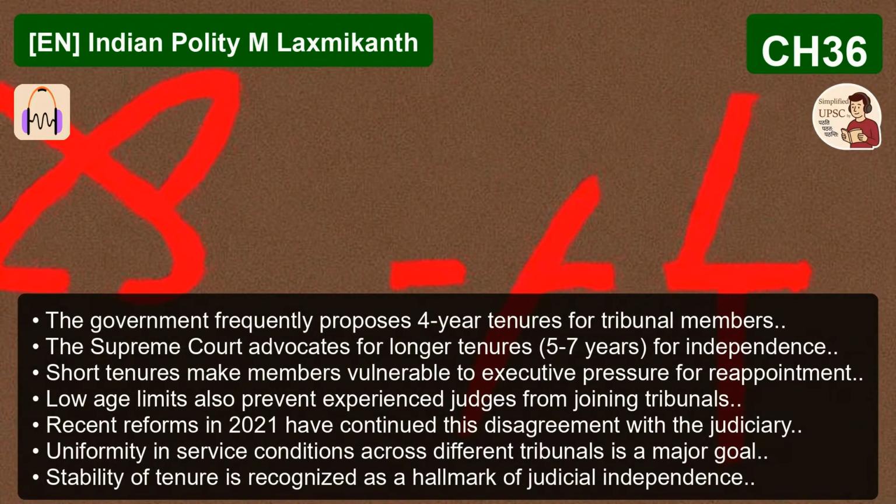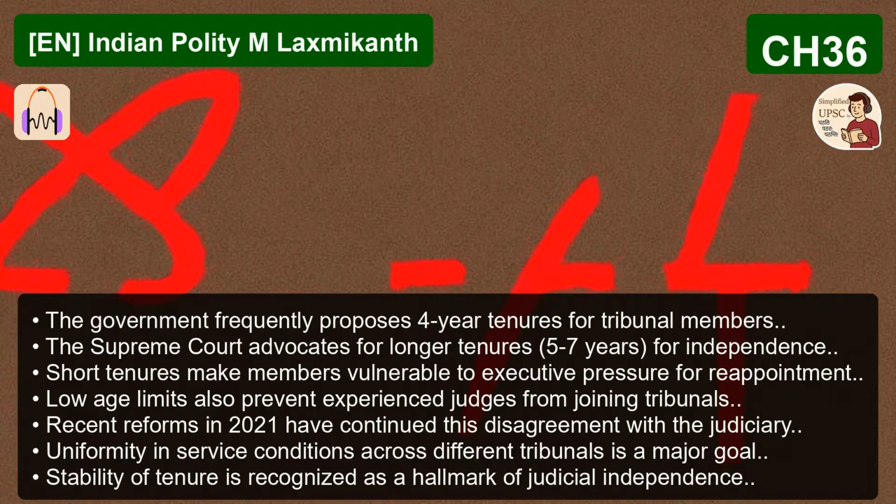How does the technical law of administrative tribunals connect to something as profound as Article 21, the right to life and personal liberty? The connection is incredibly deep, and it's been recognized by the Supreme Court itself through its broad interpretation of Article 21. The right to life has been held to include the right to livelihood. So when a government employee is wrongfully fired or demoted or their salary is withheld, their right to livelihood is directly threatened. The CAT and the SAT are the constitutional tools created to restore that livelihood through speedy justice.